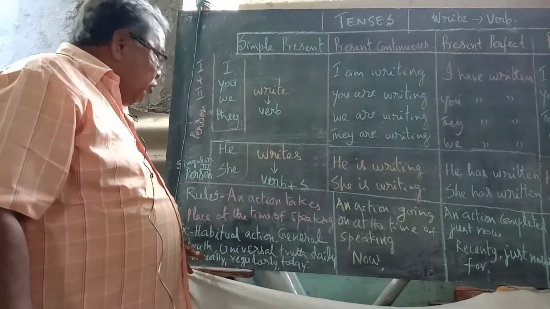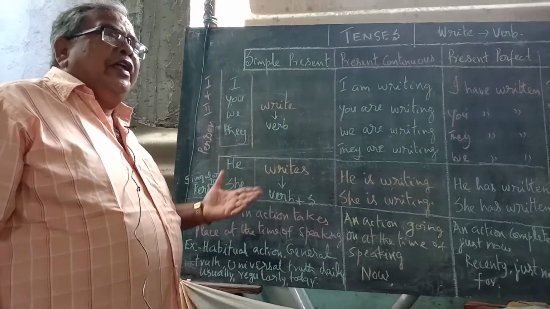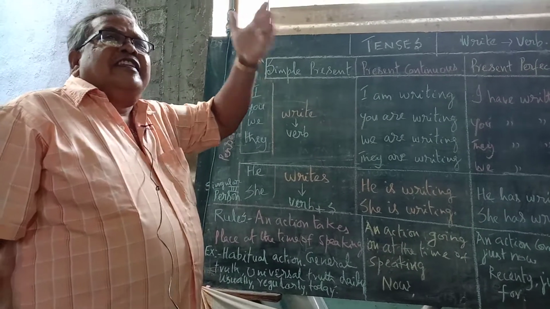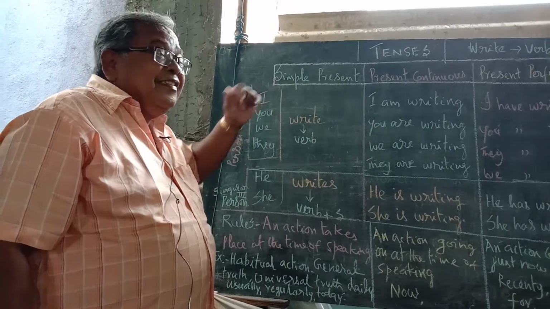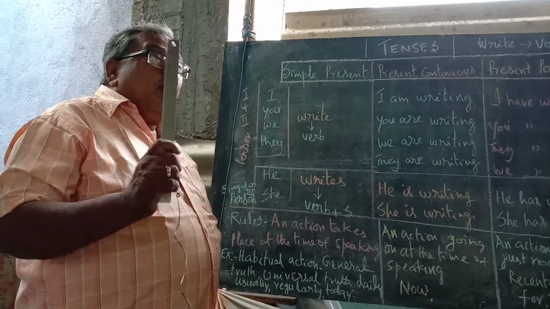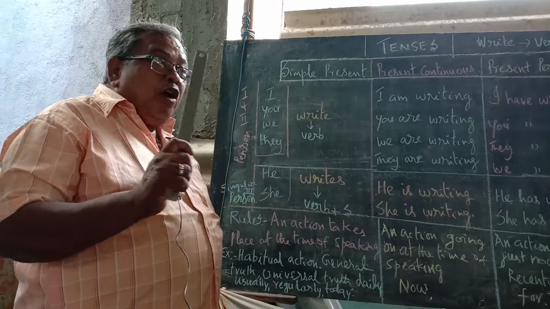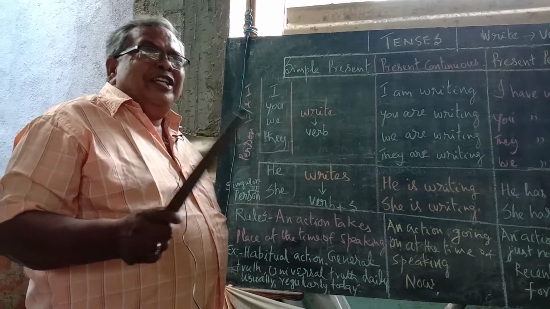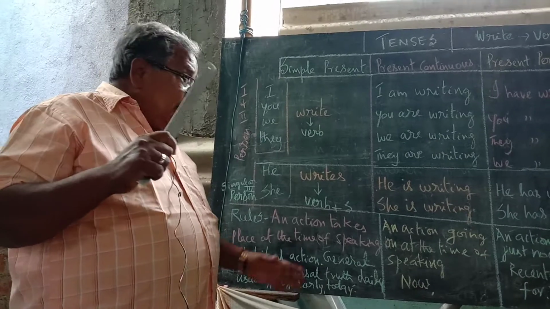What is general truth? For example, the sun sets in the west, the sun rises in the east, the earth goes round the sun. Honey is sweet. It's a universal truth.